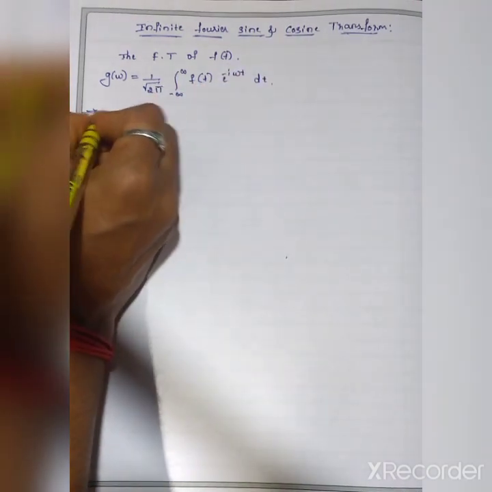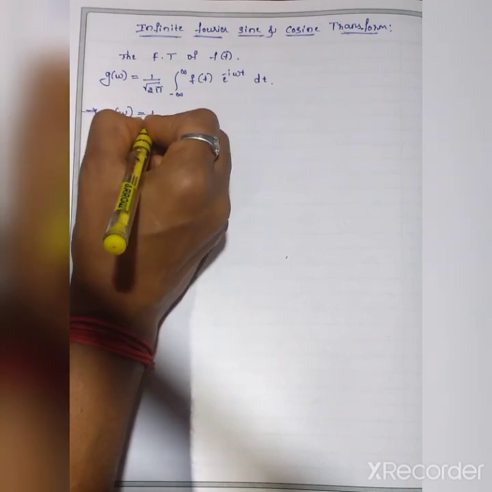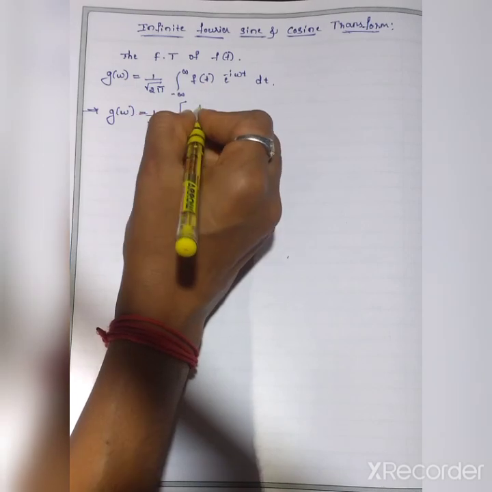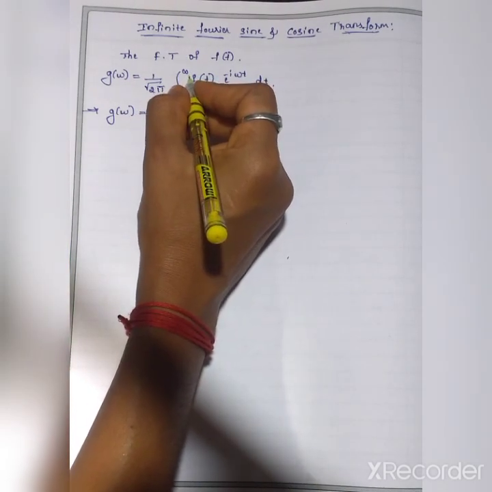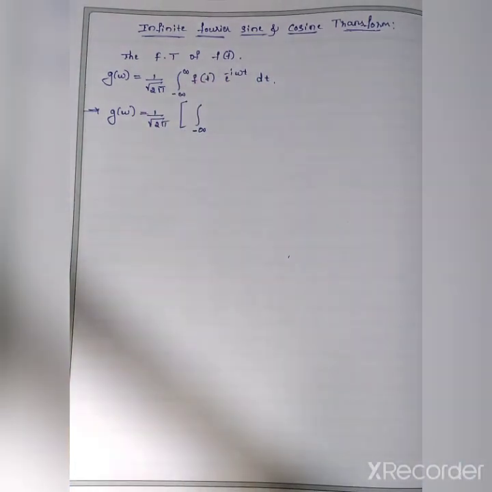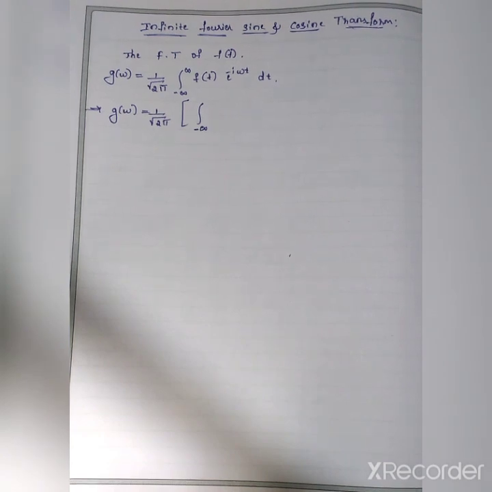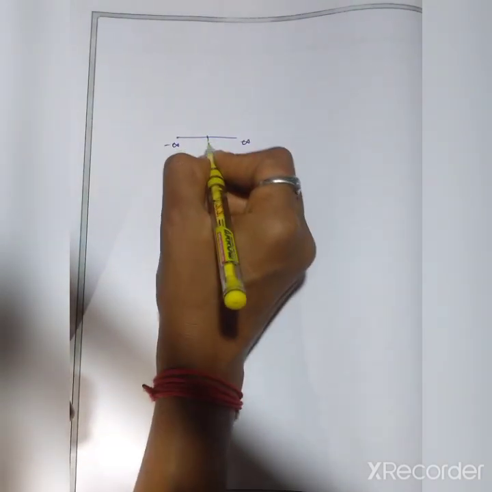Now this equation can be written as g of omega equals 1 by root 2 pi. Integration from minus infinity to infinity means we split it at 0.